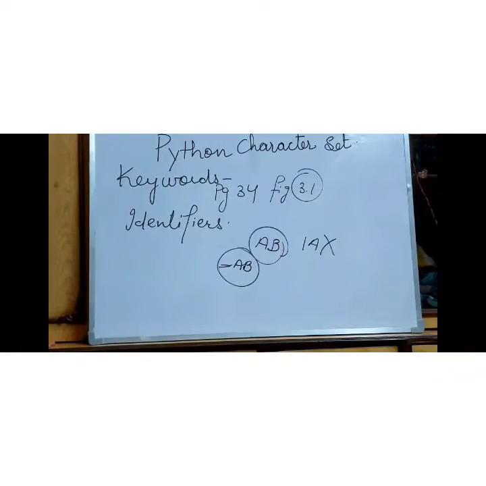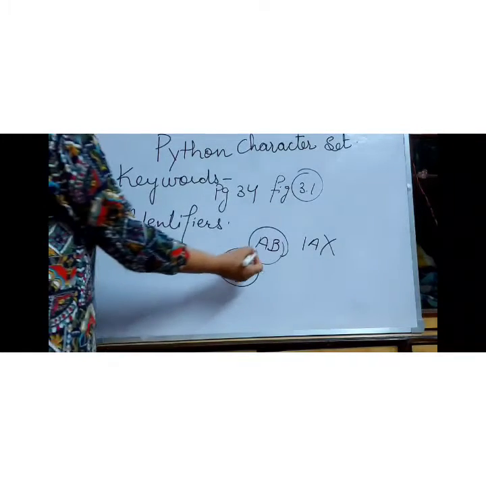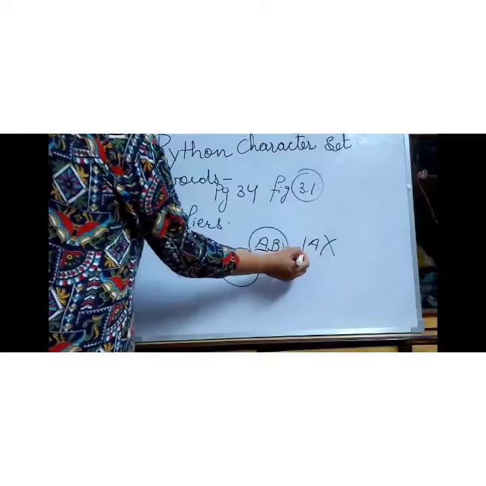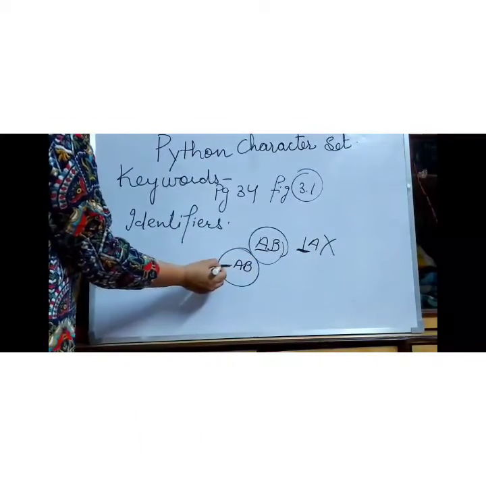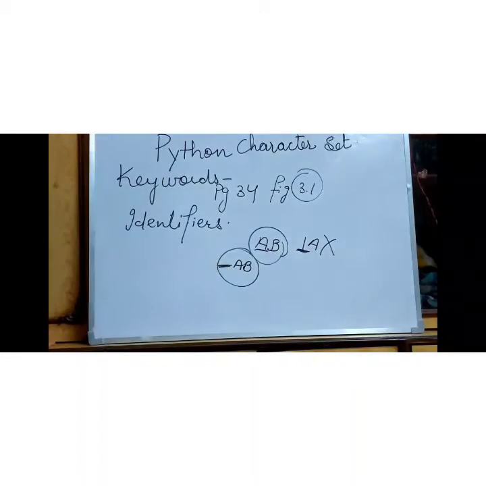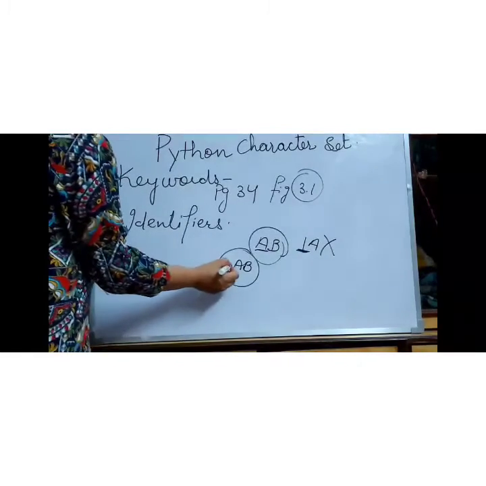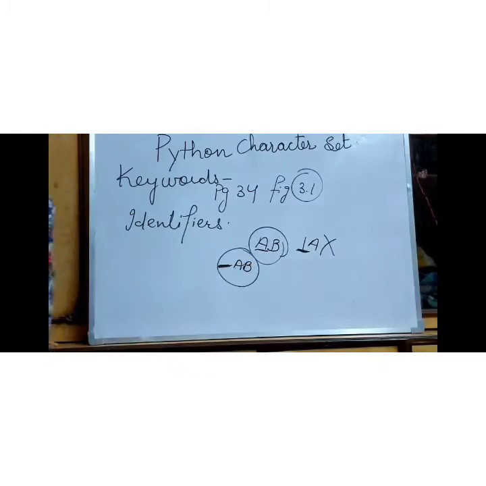You can write it as an identifier. So this is the first rule: it always starts with a character and cannot start with a digit. Underscore is also treated as a letter, so you can start with underscore followed by characters.